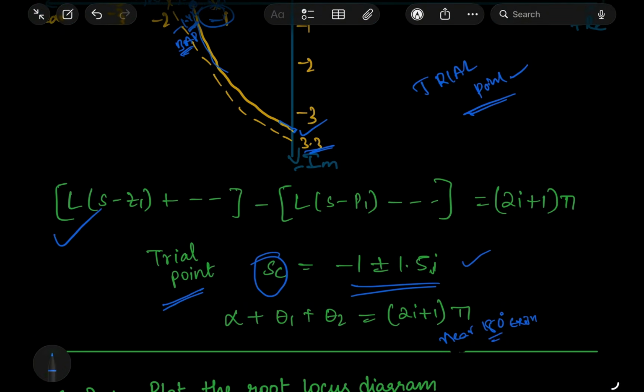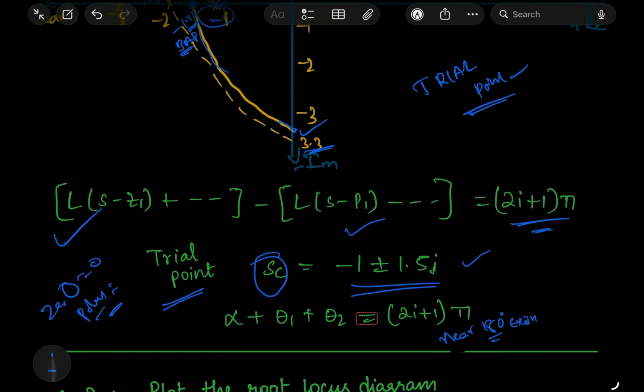Now what is the angle criterion? Angle of zeros minus angle of poles equals (2i plus 1) times pi. Here there are no zeros, only poles. So the condition becomes the sum of angles from the poles equals an odd multiple of pi.